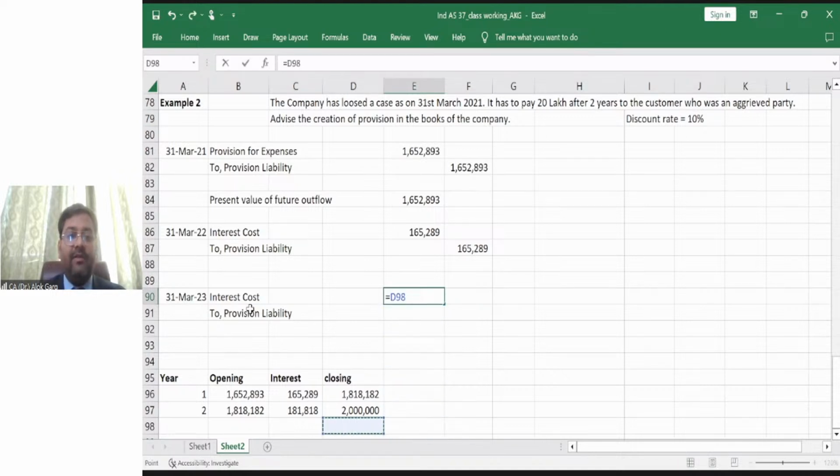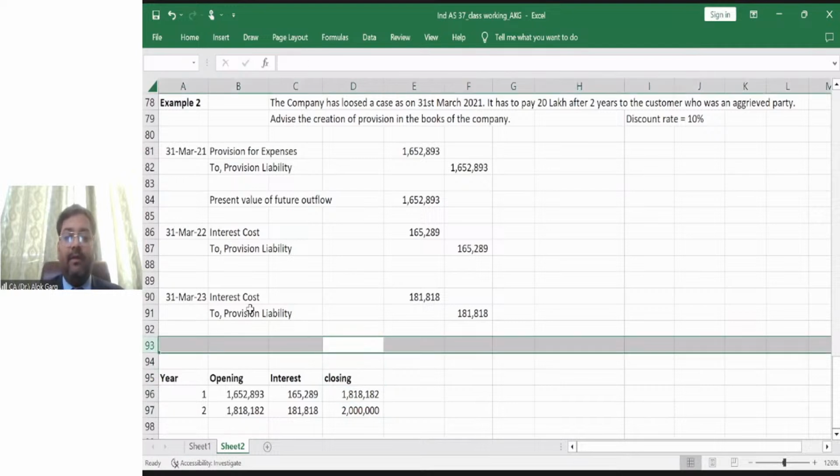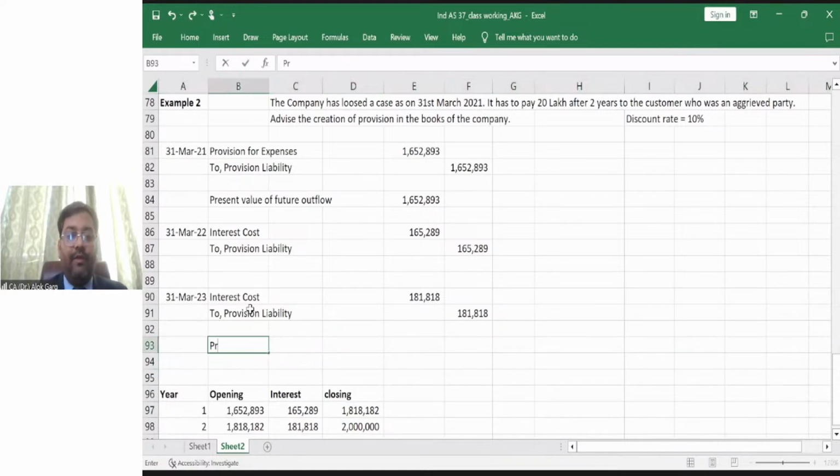In the second year, the interest cost will be higher than the first year, right? At the end of the 2 years, this provision liability will become 20 lakh rupees. Now the payout has to happen. So what is the next entry? Provision liability account debit to cash account. And now 20 lakh rupees has to be paid.